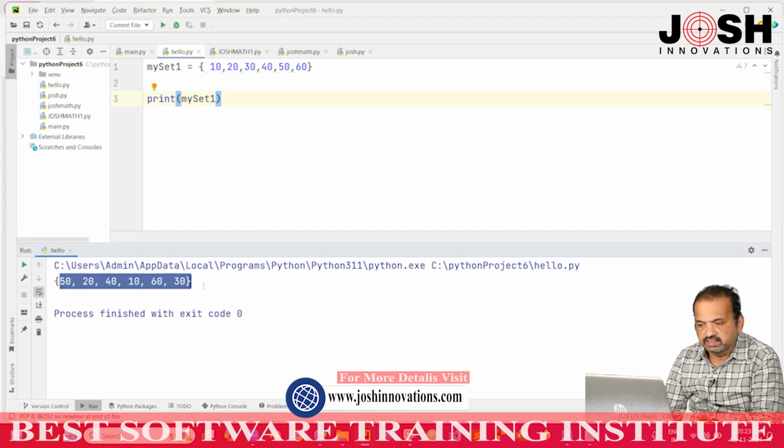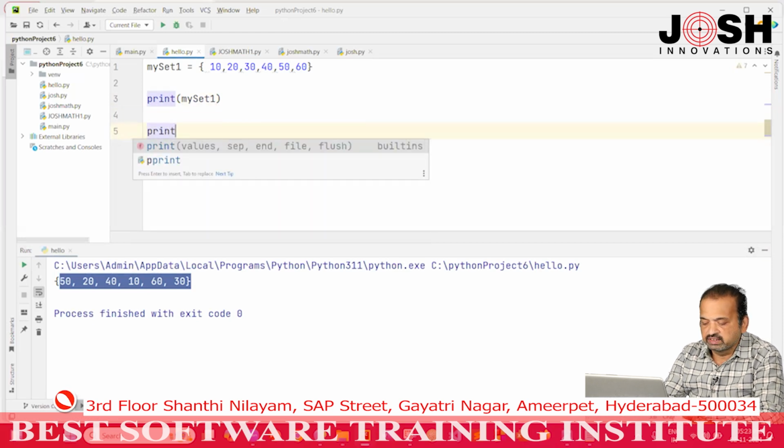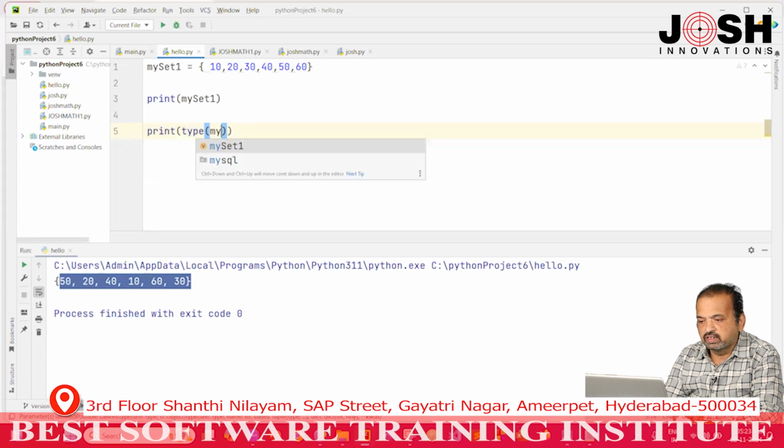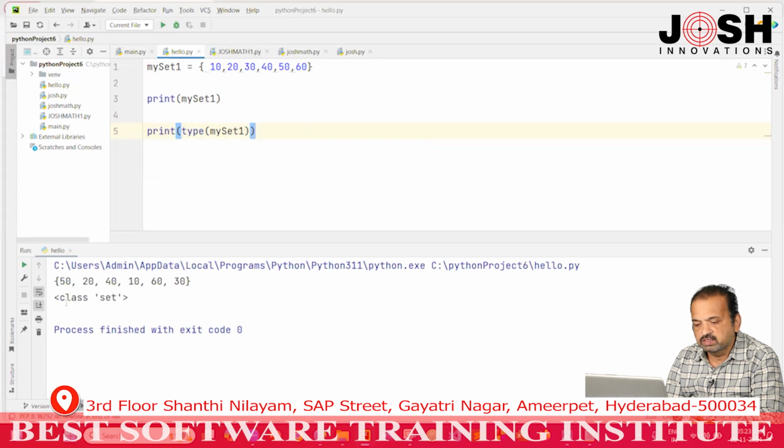We will see what is the type of this set. To know the type of this set, we have one function called the type function. The type function will tell you what is the data type of my set 1, and when I run this, see here it is displaying set.